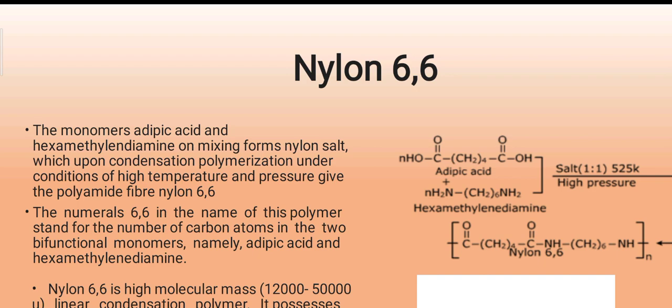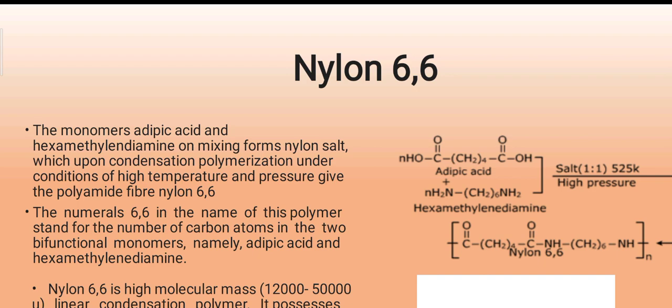It is the monomer that can be obtained from the combination of adipic acid and hexamethylene diamine. Both are mixing to form nylon salt, the monomer you may say. And this nylon salt undergoes condensation, that is polymerization, under high pressure and high temperature, to give the polyamide fiber called nylon 6,6.